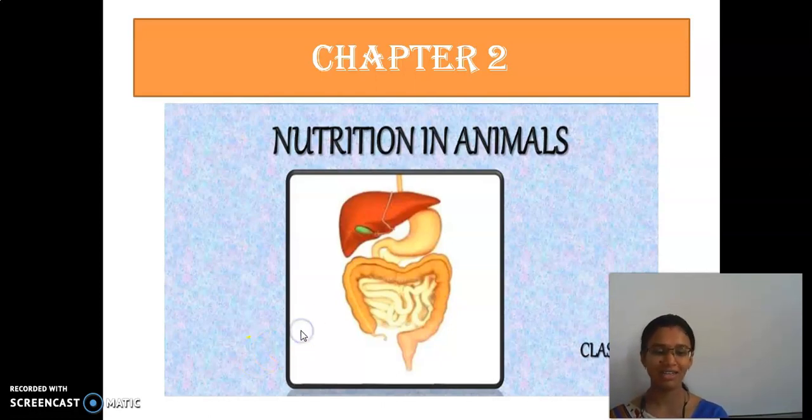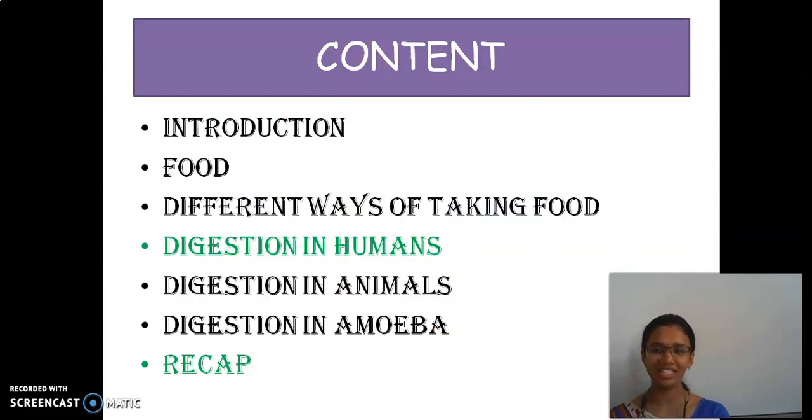Shall we enter into the content? These are all the contents. Already we have seen the introduction, food, and different ways of taking food. And today, we are going to see an important topic, that is digestion in humans: how the digestion process takes place in human beings. Before going into the lesson, take a pen or something and make a note of it. Try to take hints while teaching.